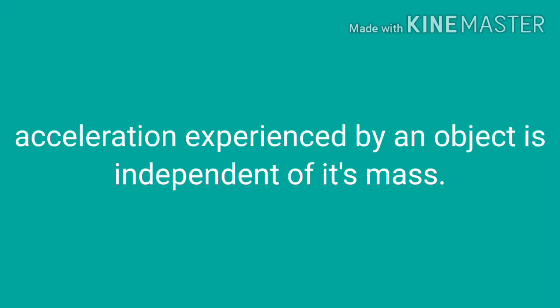We have derived that small g is equal to capital G into mass of the earth upon square of the radius. It means that the acceleration experienced by an object is independent of its mass, because there is no term like m or mass of the object in that formula.